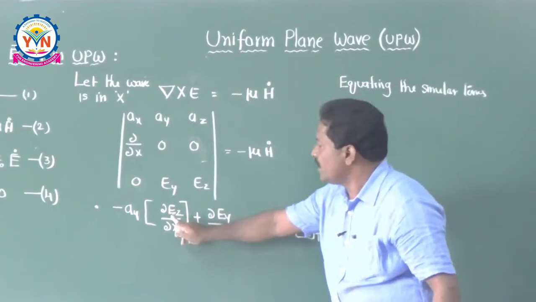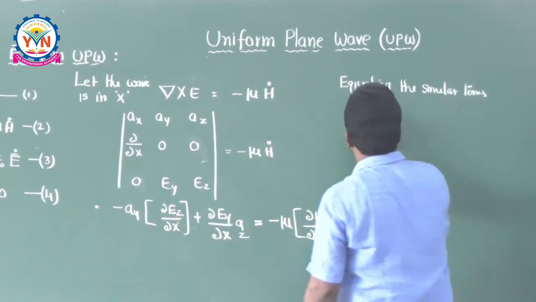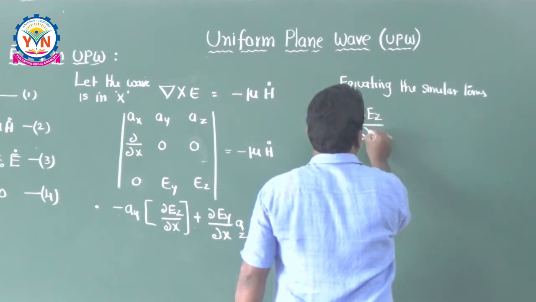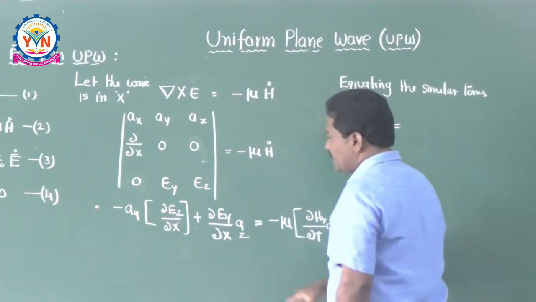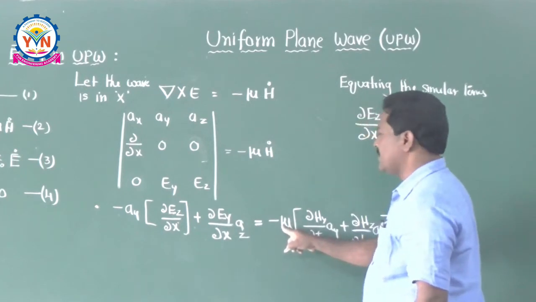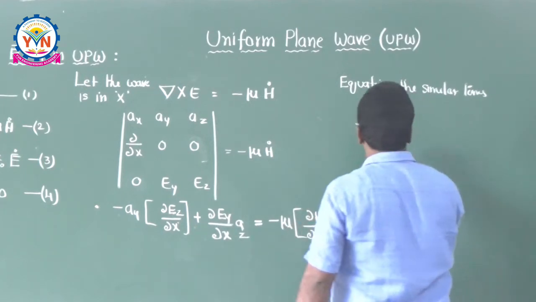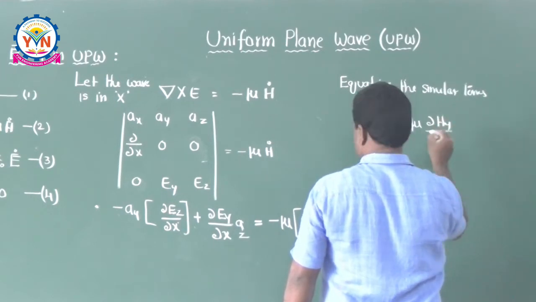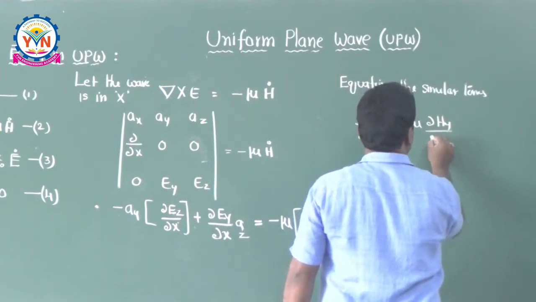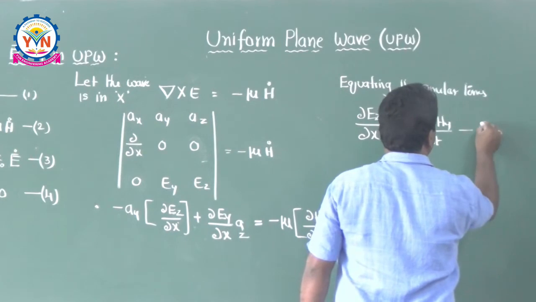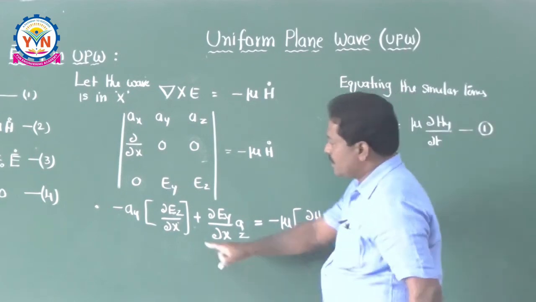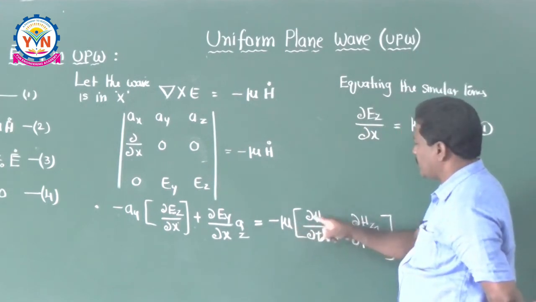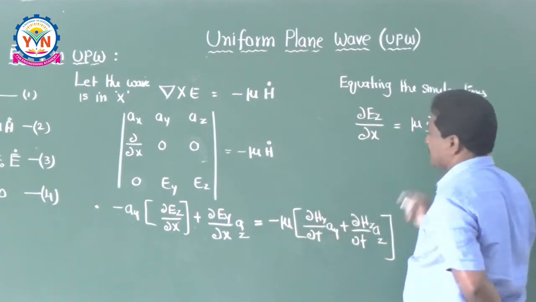So that's why dou Ez by dou x is equal to, this is minus, this is also minus, so mu into dou Hy by dou t. So this is the first equation. Listen, dou Ez by dou x is equal to mu into dou Hy by dou t. That is the first equation.